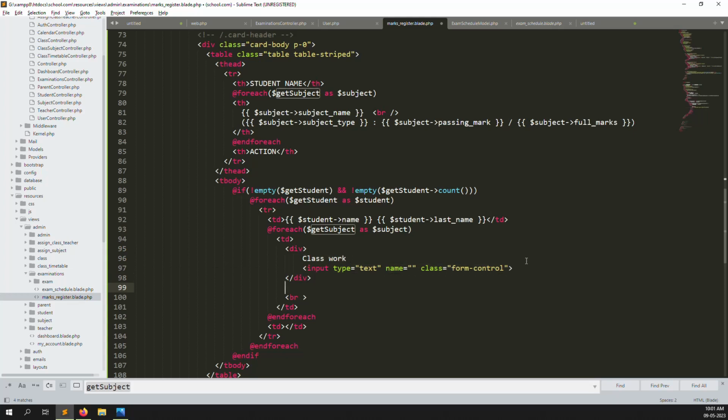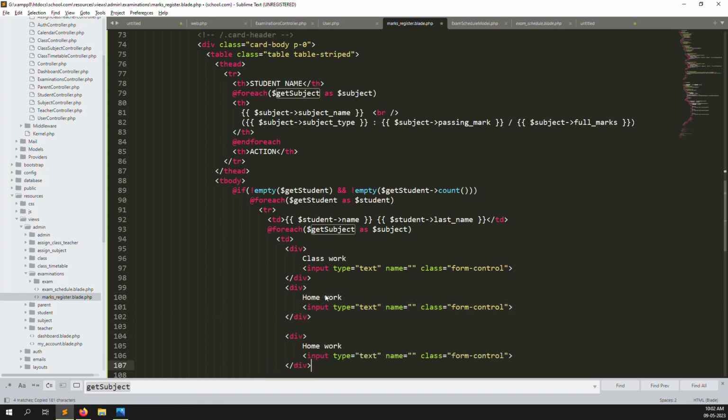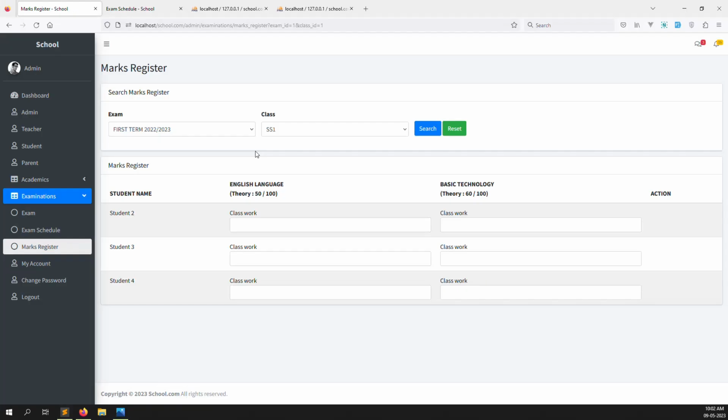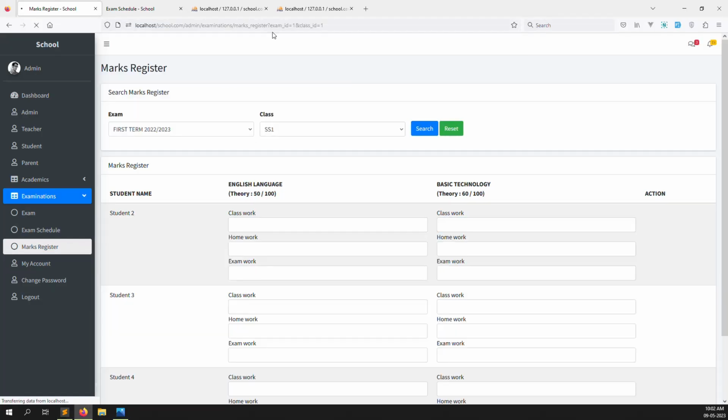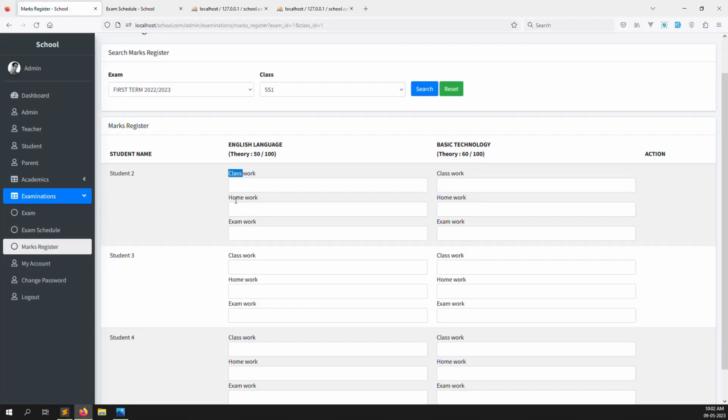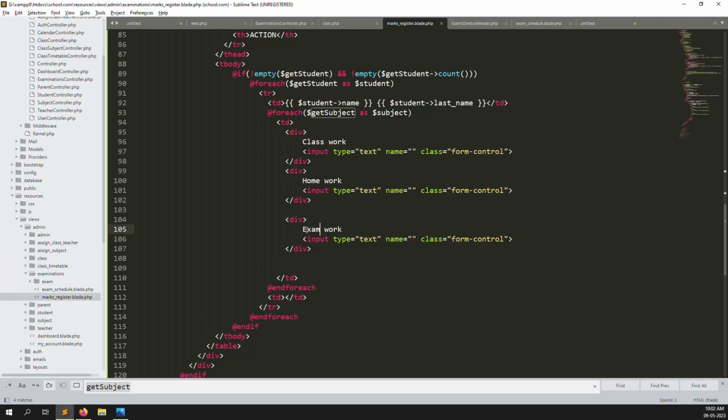Okay, I think it's good now. And also we can copy the same thing for homework, classwork, and exam work, exam mark. That you can change here, exam. Let's go back again, refresh the page. So you can see it like classwork, homework, and exam work. Just need to change, remove the work, like exam.